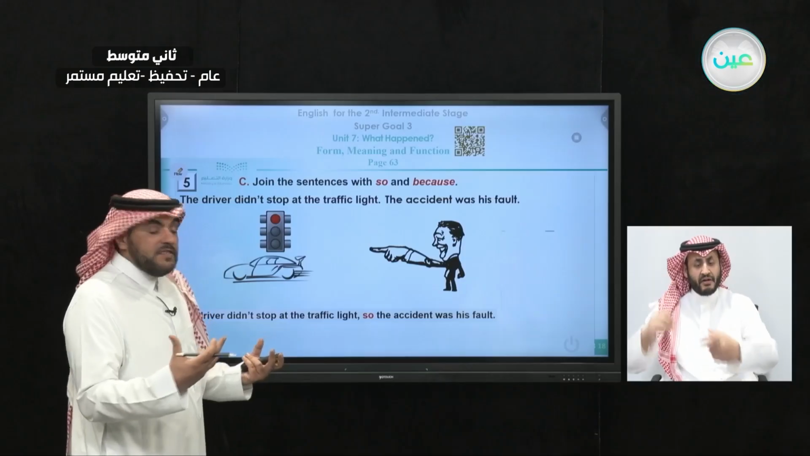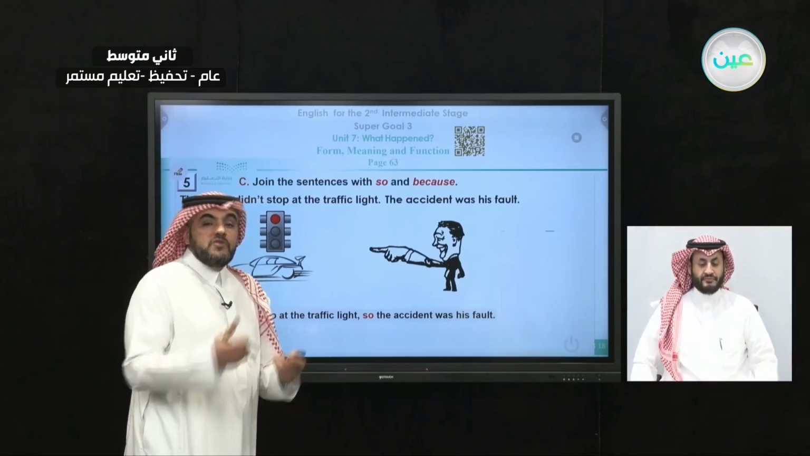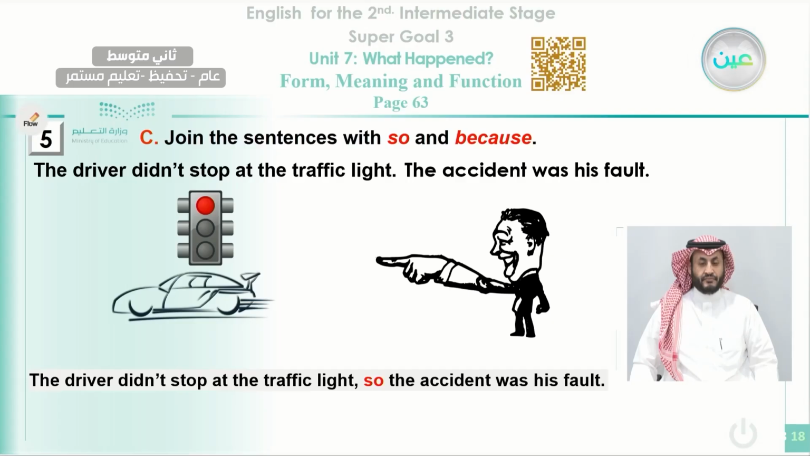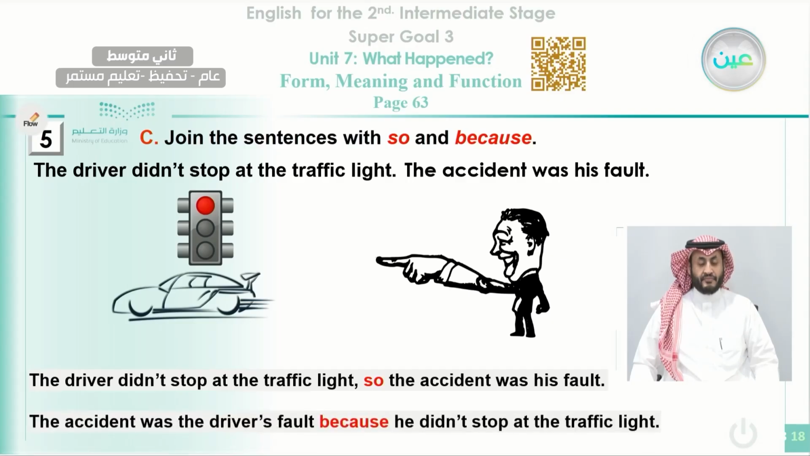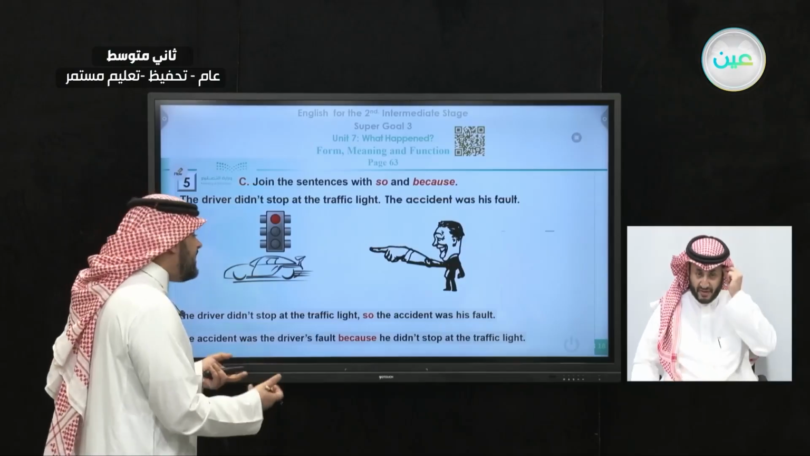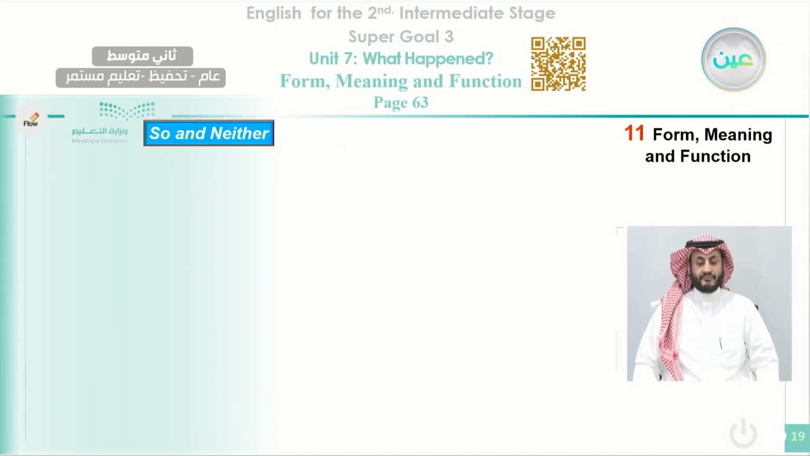What happened since he didn't stop? The accident was his fault. So that is the reason, that's the result of not stopping at the traffic light. The accident was the driver's fault because he didn't stop at the traffic light. Here we're talking about a reason. Why did the driver have an accident? Because he didn't stop at the traffic light.